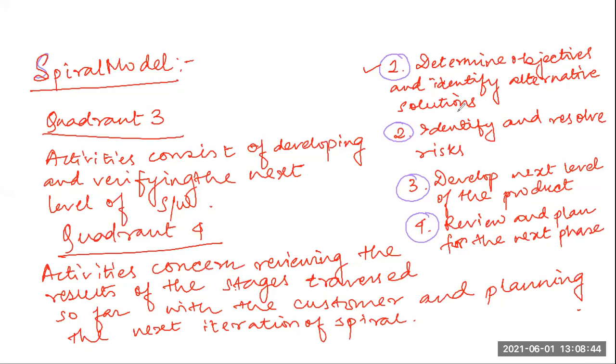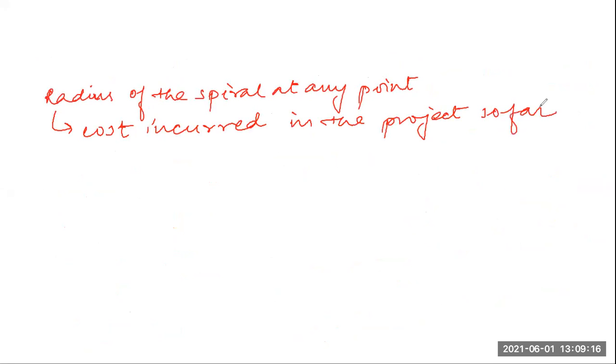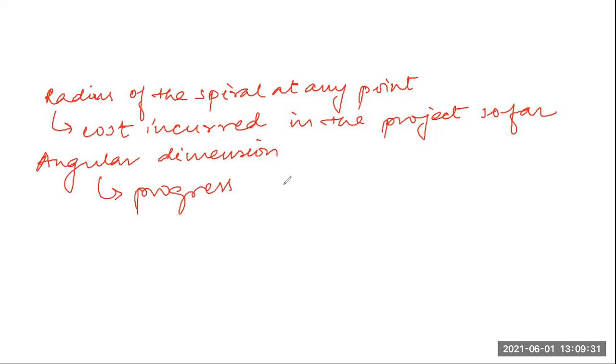Okay, so I will just write it down. It will represent the cost incurred in the project so far, and the angular dimension will represent the progress made so far in the current phase.